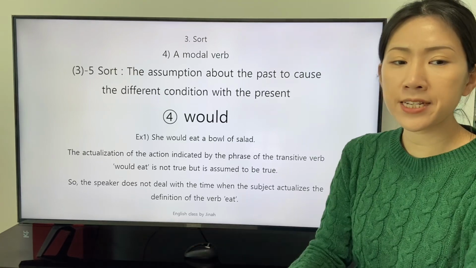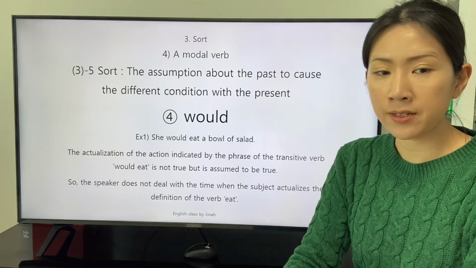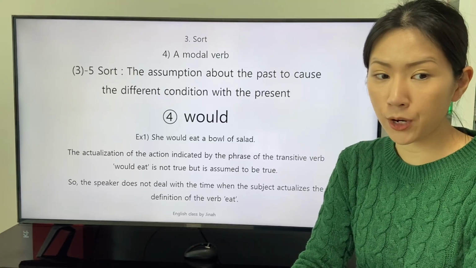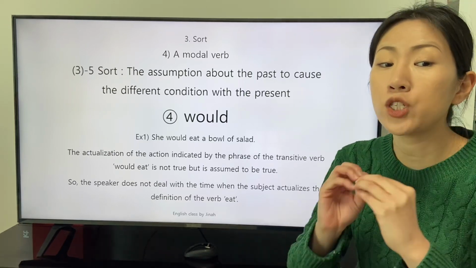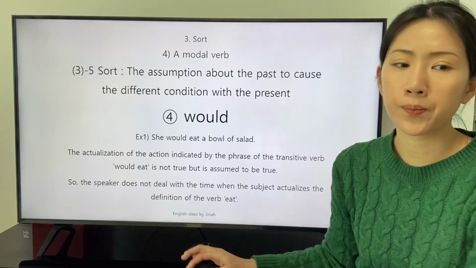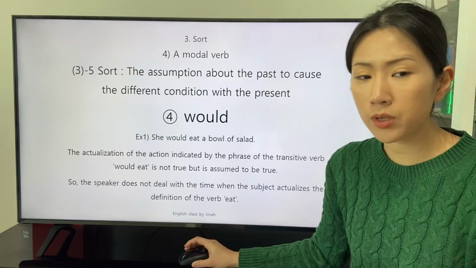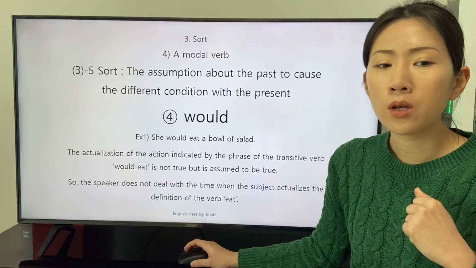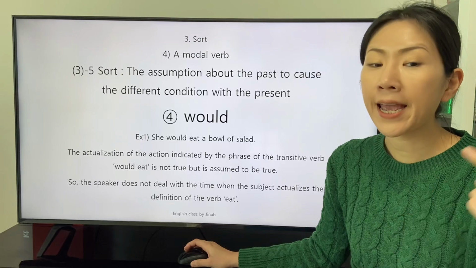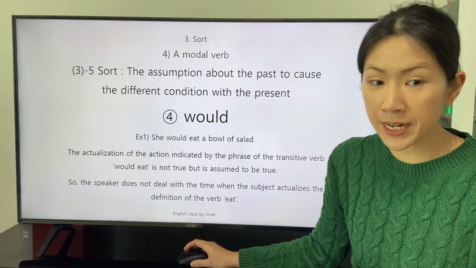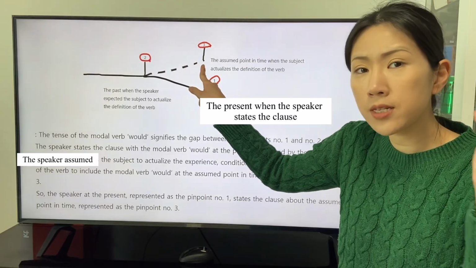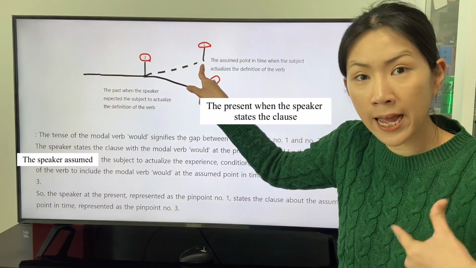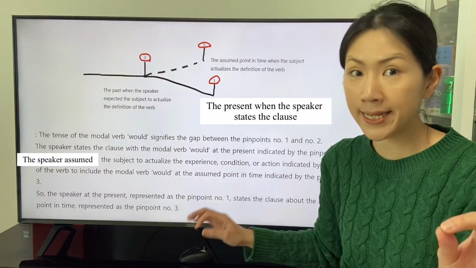The actualization of the action indicated by the phrase of the transitive verb would eat is not true, but is assumed to be true. So the speaker does not deal with the time when the subject actualizes the definition of the verb eat. The assumed point in time is not dealt with to determine the tense.